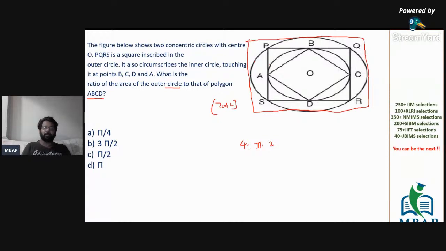Since the series is 4 pi 2, we are not looking at square versus circle; we are looking at circle versus square. So we are looking at the value pi by 2, and hence the answer to the given question will be pi by 2. Is this clear to all of you? So we first made the imaginary square 4, first circle pi, next square 2, and you have the answer in front of you.